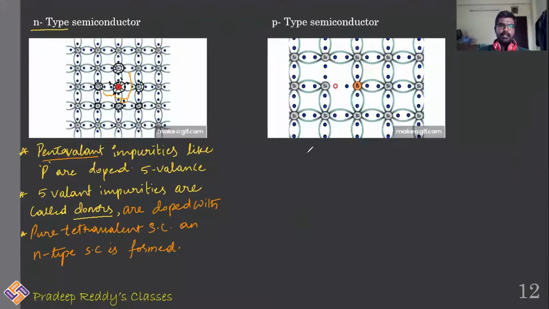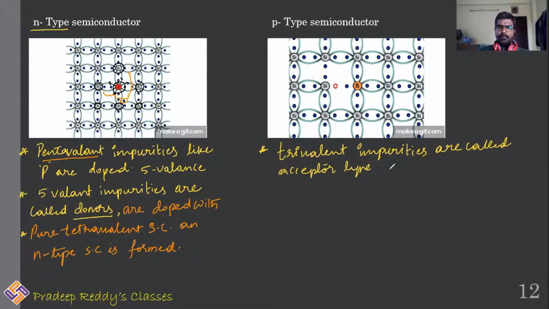Coming to p-type semiconductor, here we have boron, and silicon in this case is tetravalent. You can take boron or you can take gallium. In general, we will be choosing gallium, which is a trivalent impurity. So trivalent impurities are called acceptor type of impurities.